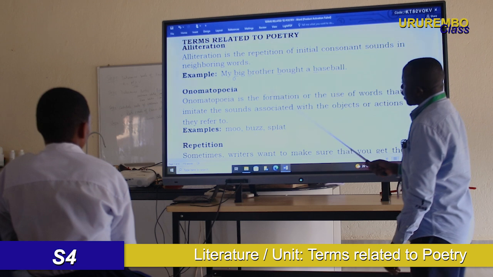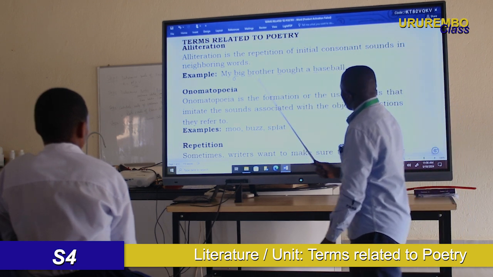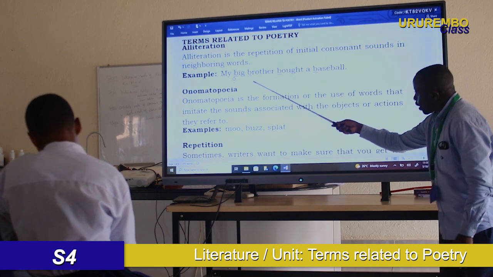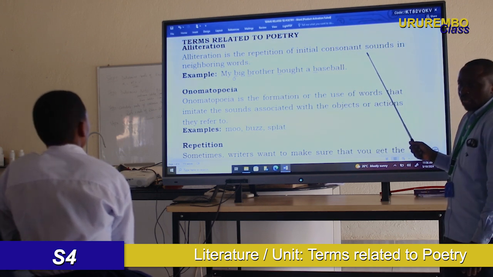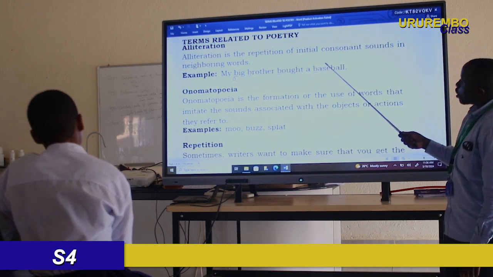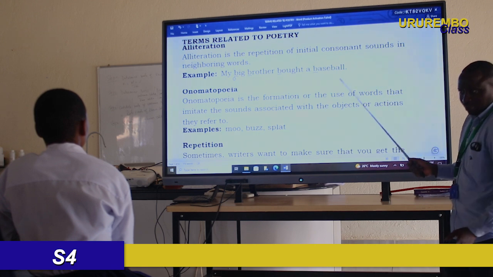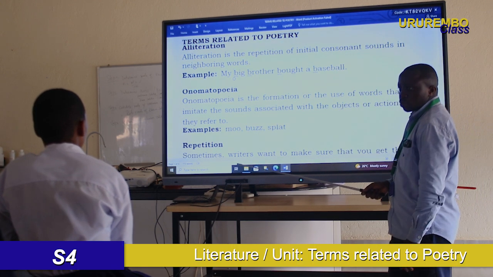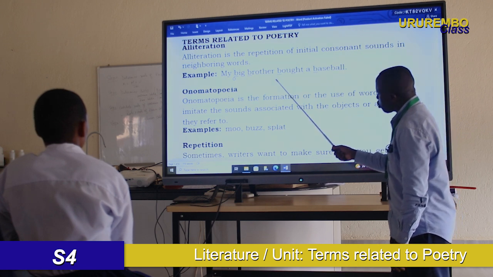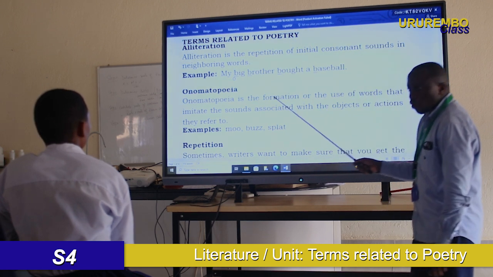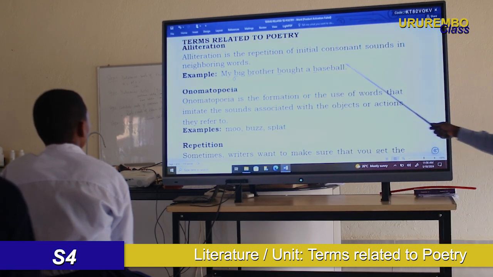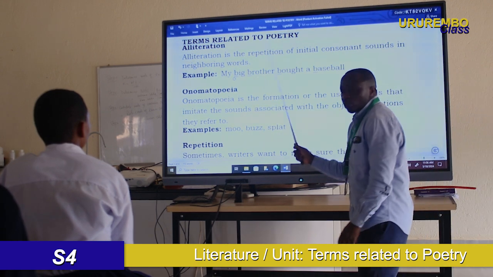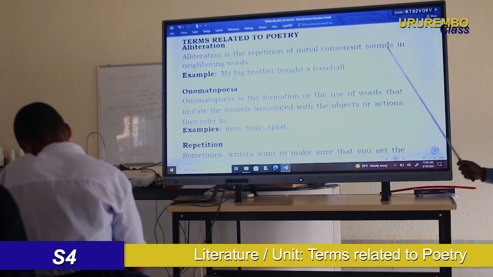My big brother bought a baseball. So when you find this kind of line in a poem, and they ask you to give poetic devices, remember, this will be called alliteration: the repetition of the same consonantal sound at the beginning of each word in one line. So I hope you understand what alliteration is.